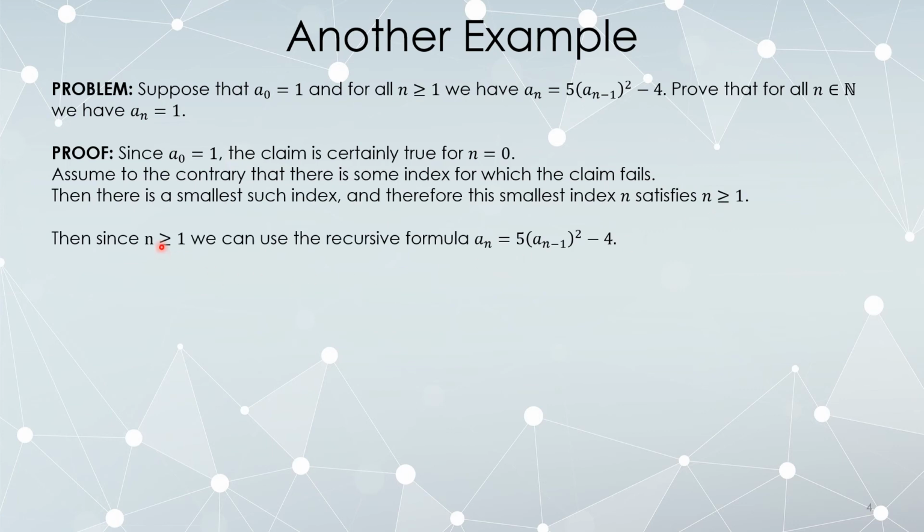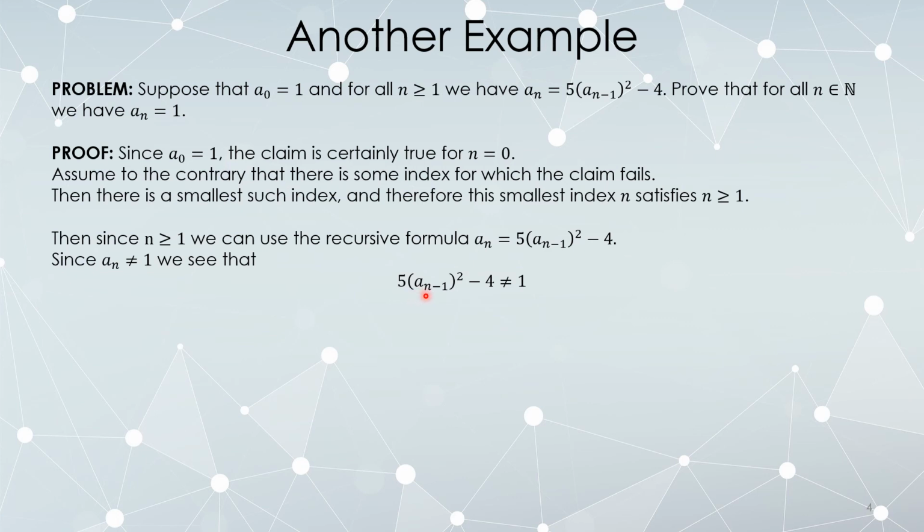So since n is at least as large as 1, we're allowed to use the previous index, a sub n minus 1. Now, since a sub n minus 1 exists, our recursive formula holds. This is true because it was true for all indices n at least as large as 1. Now, a sub n is not 1. How do I know that? Because n was the smallest index where the claim fails. Therefore, a sub n is not 1.